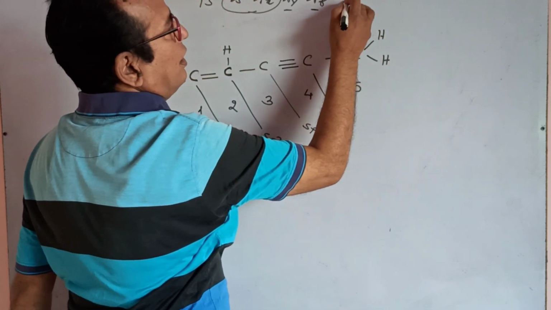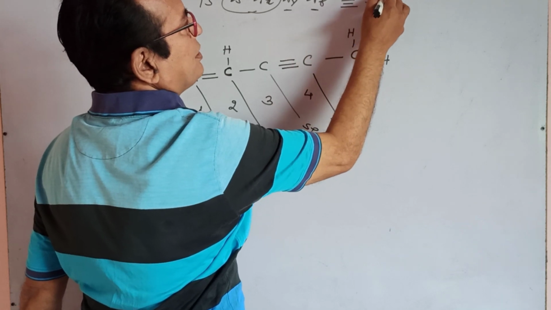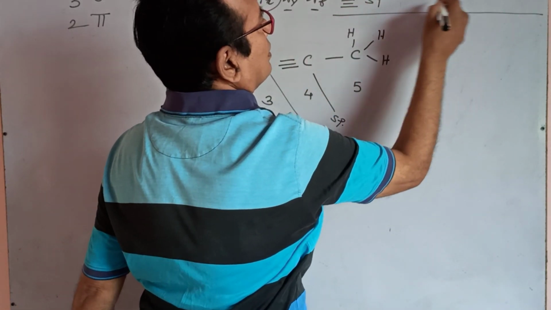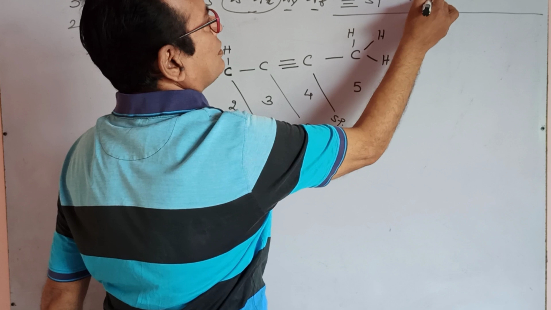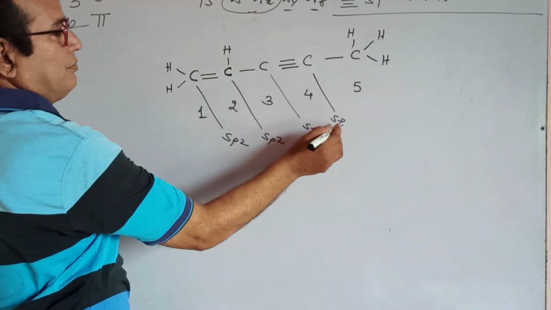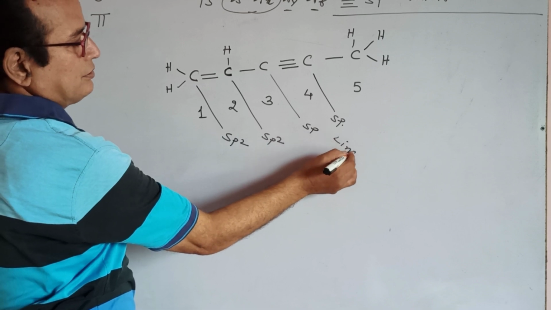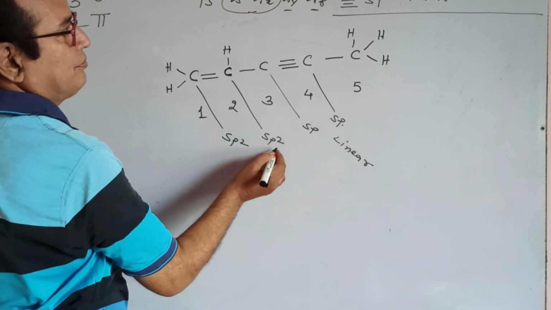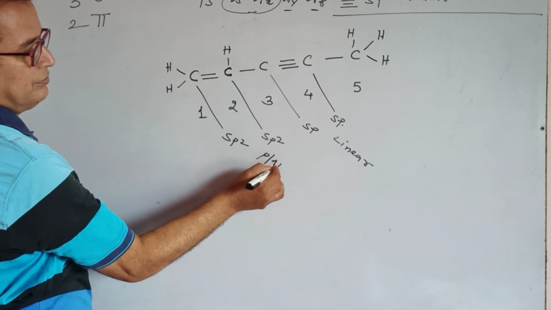And if a triple bond is there, sp hybridization, it is linear, a straight linear structure. Such type of sp is linear, and such type of sp2 is planar trigonal.